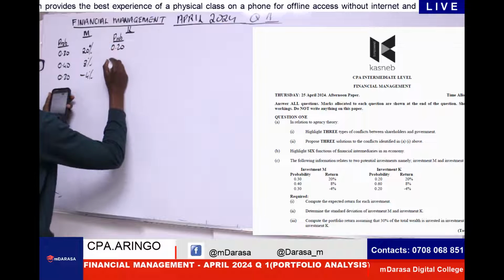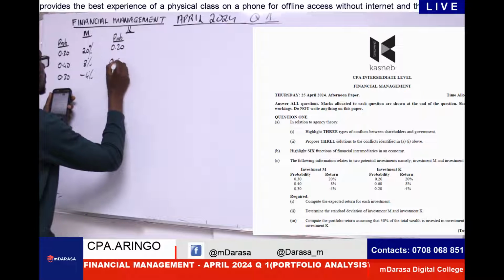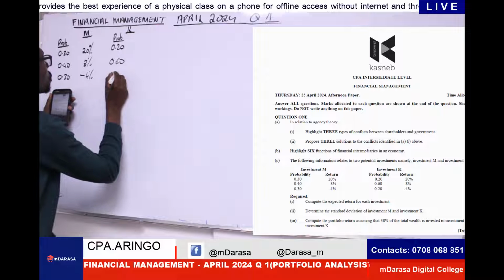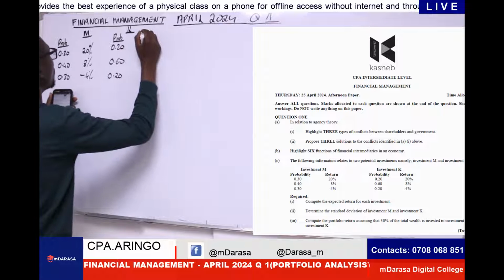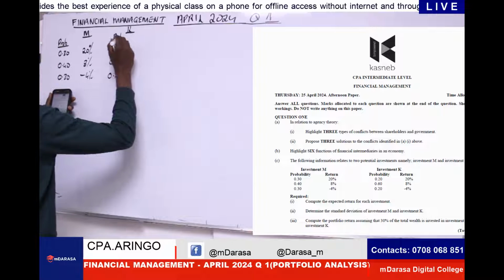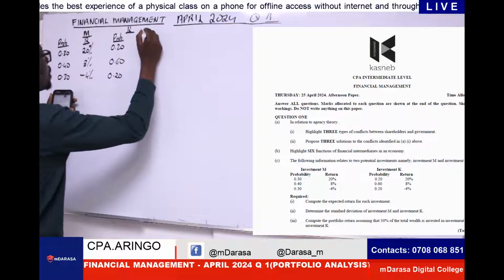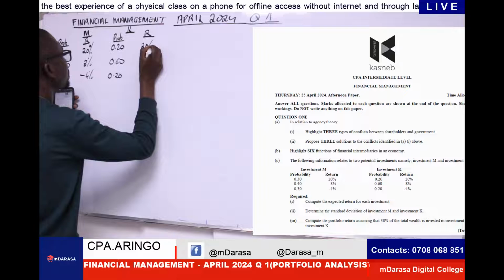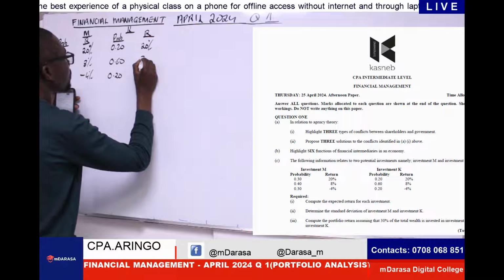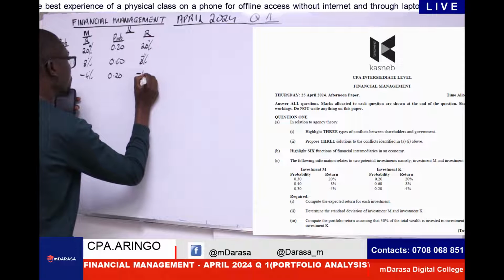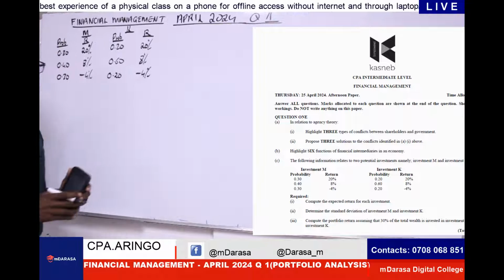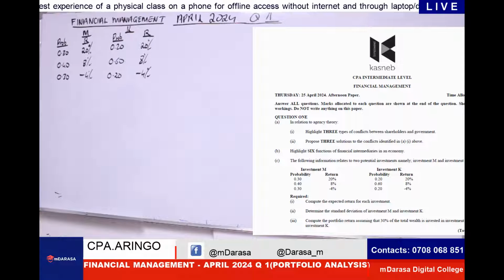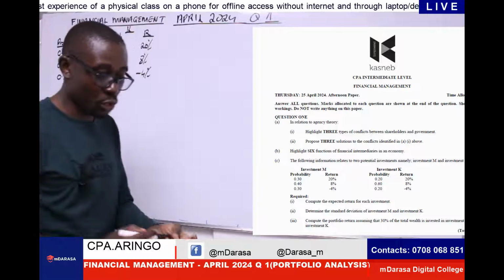For K, we're given probability, which is of course 0.2, 0.6, 0.20. Whereas for our return, we are given 28% and negative 4%. My goodness, this is what I'm given. Literally, I don't need that question anymore, other than us looking at the questions.